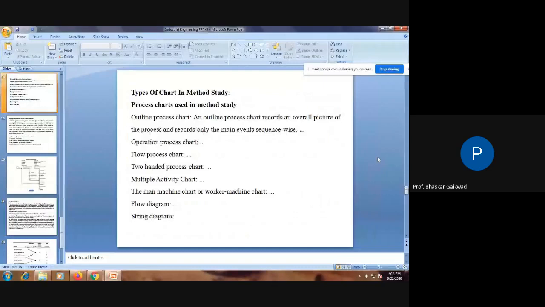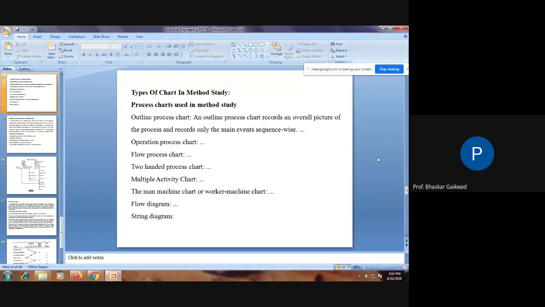Then after that, techniques. In these techniques, a number of charts are used for method study purposes, and with the study of the charts we'll come to a conclusion about which thing actually should not be included in the process of manufacturing. Otherwise, downtimes, unnecessary planning, manpower and material cost will arise in the process of manufacturing, and because of this there is an effect on production and productivity.